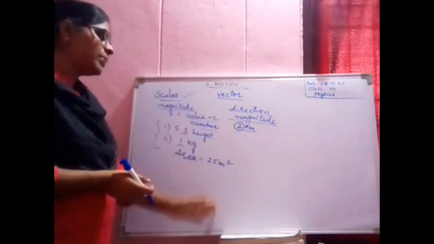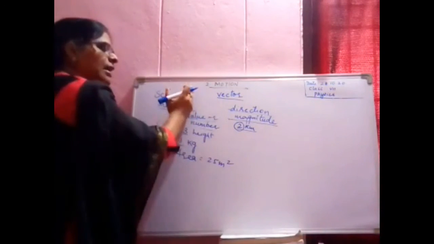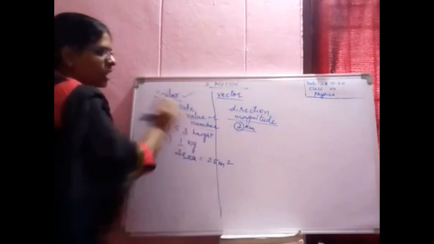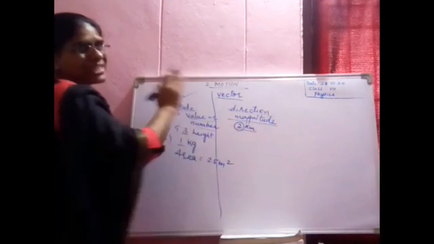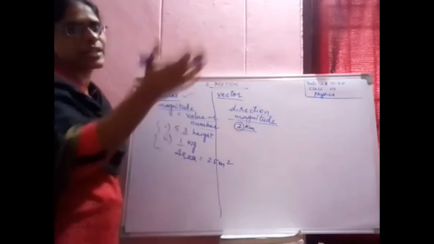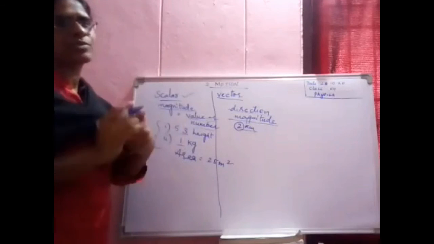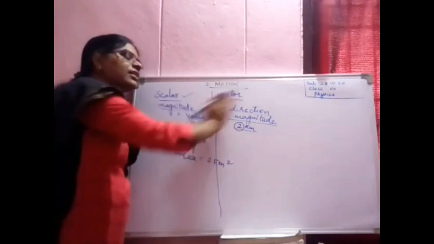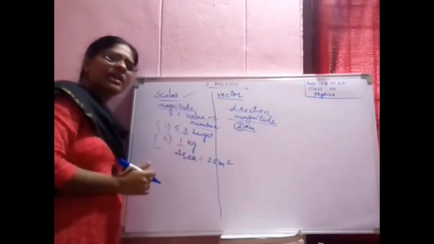Make a column in your notebook, scalars and vectors. Divide the page into two halves. On this side write the scalars, the physical quantities you have found from your textbook, and write the vectors on the other side.